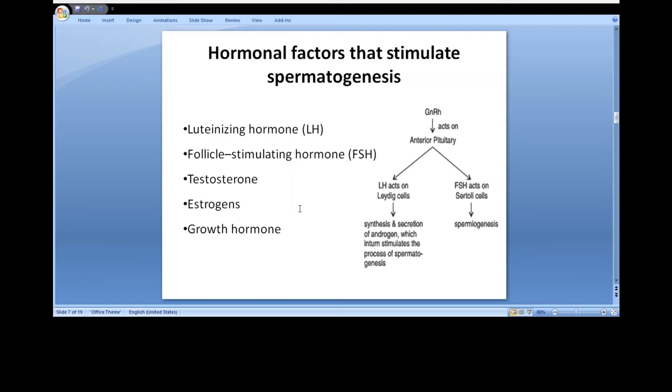This specifically promotes early division of spermatogonia themselves. In its absence, as in pituitary dwarfs, spermatogenesis is severely deficient or absent, thus causing infertility.